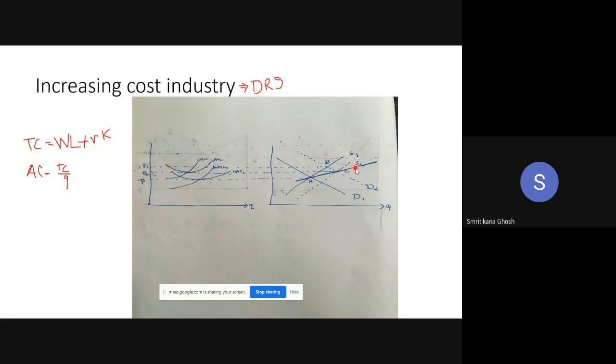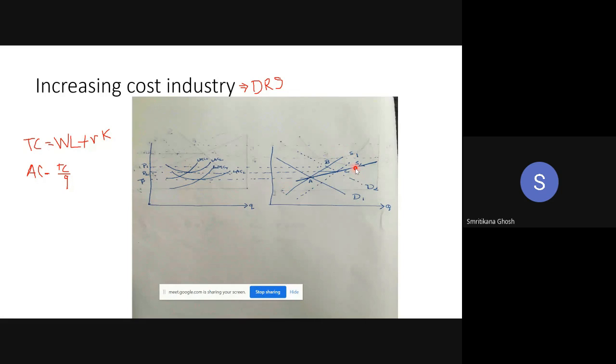The supply curve is shifted to the right, but not to that extent, because two opposite things are happening in the industry. First of all, new firms are entering. That is why the supply curve has shifted. But the average cost is rising. That is why the supply curve has a tendency to shift to the left. So two opposite effects are working on the supply curve. New firms are entering, so the supply curve is inclined to shift to the right. Average cost is rising, so the supply curve is inclined to shift to the left. Two opposite forces are working on the supply curve.